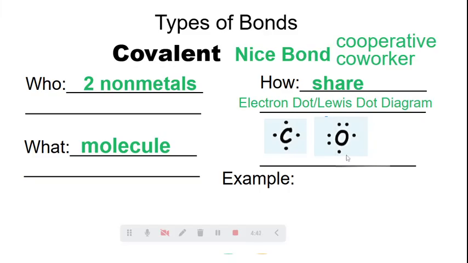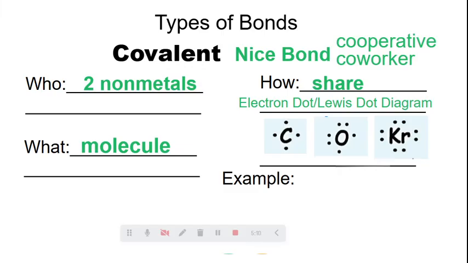Exactly, 2. So it's going to bond with somebody that has 2 electrons to fill their outermost energy rings. All right, we've done carbon, we've done oxygen, but what about krypton? Find krypton on your periodic table. All right, it's in group 18, which means it has 8 valence electrons.